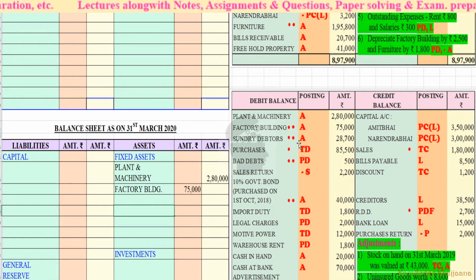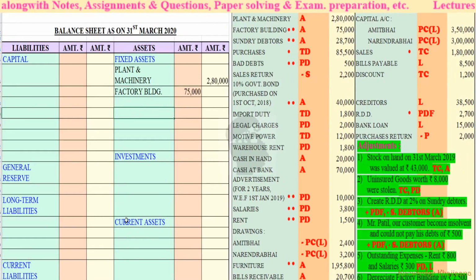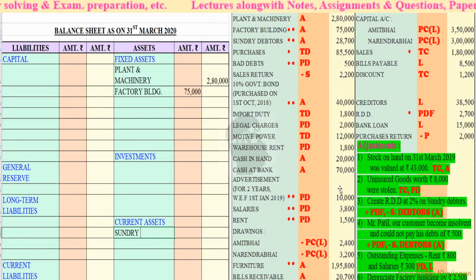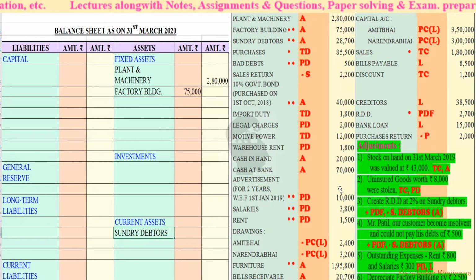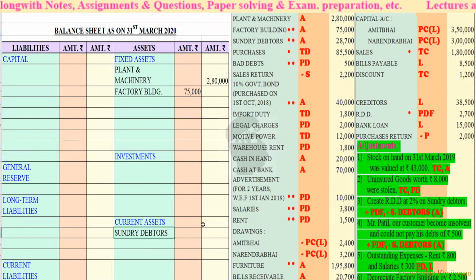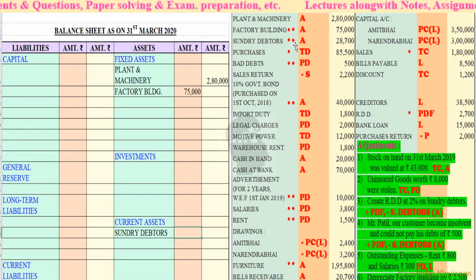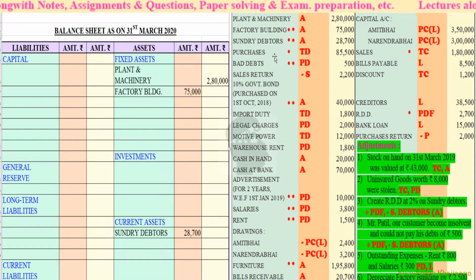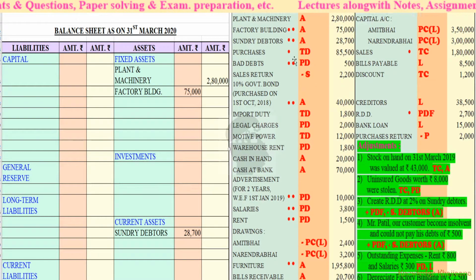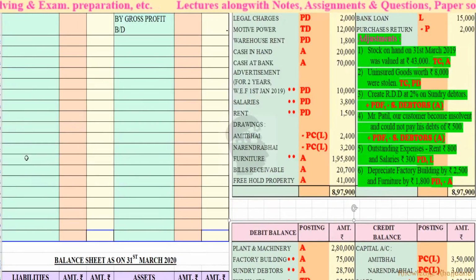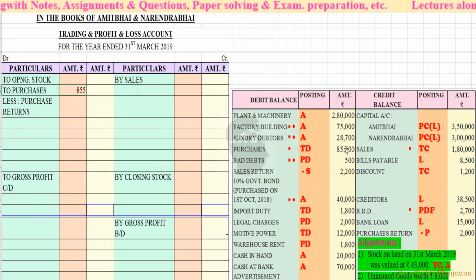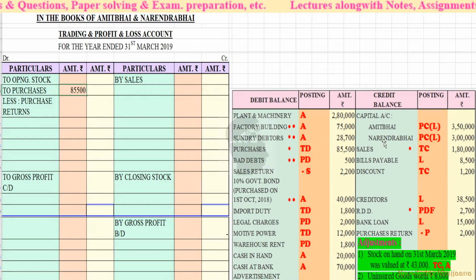Then sundry debtors. Sundry debtors will come to the current assets. There are two adjustments, so we will leave 4 lines. Sundry debtors 28,700. Then next, purchases 85,500, trading account debit side, because there is one adjustment.